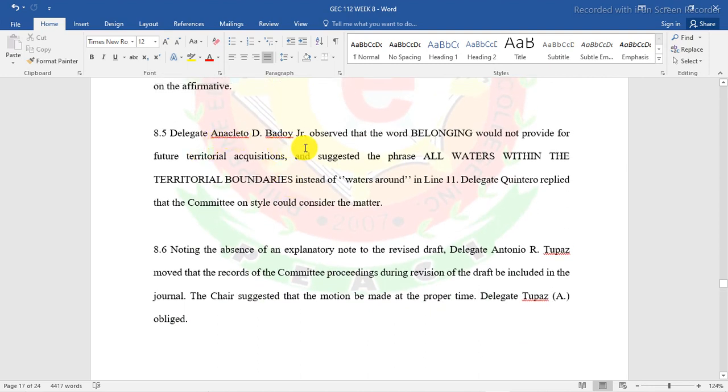Delegate Anacleto Badoy Jr. observed that the word "belonging" would not provide for future territorial acquisition. He suggested "all waters within the territorial boundaries" instead of "waters around." Ito yung suggestion in line 11. Delegate Quintero replied that the Committee on Style considered the matter.